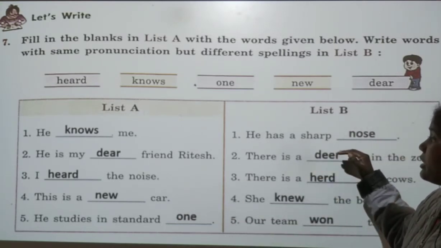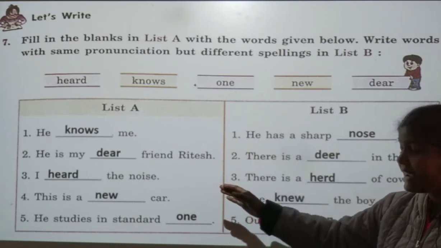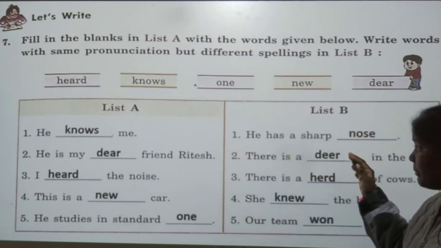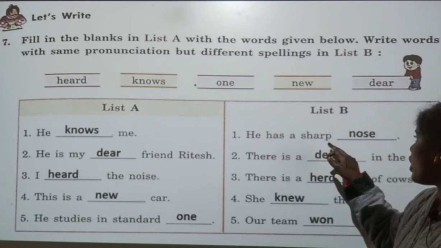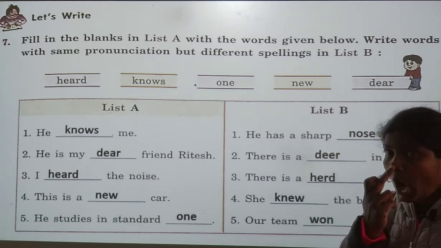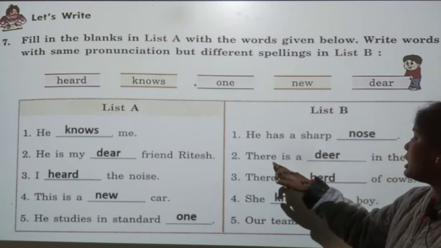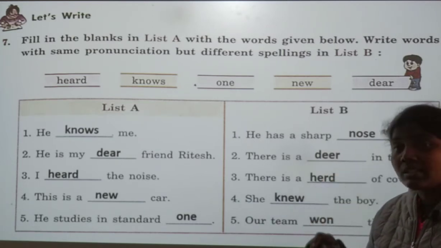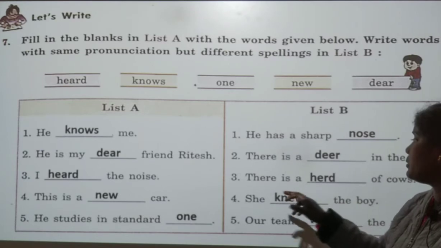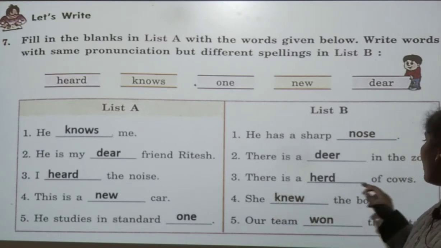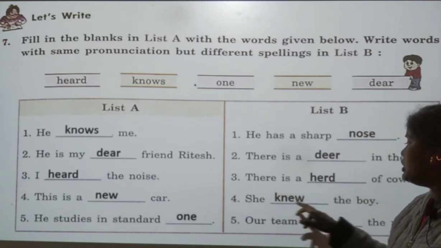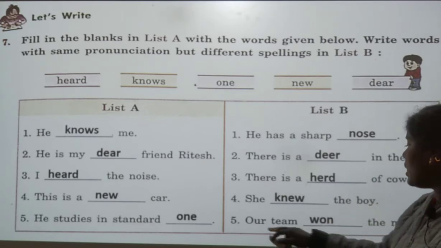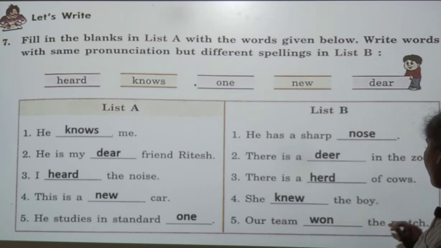And here, so in list A we filled the dash, and now list B. He has a sharp nose. There is a deer in the zoo. There is a herd of cows. She knew the boy. Our team won the match.